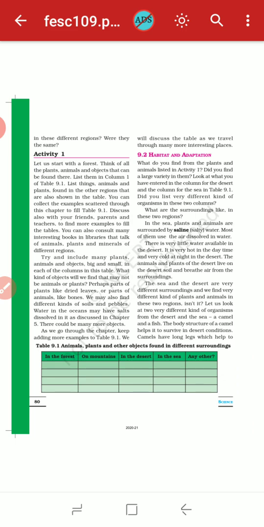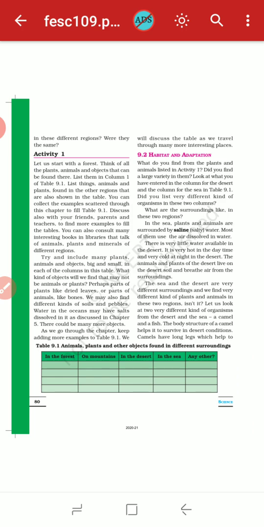But for the sea area, that means the oceanic habitat, you will write the name of dolphins or sharks, and the plants will be coral reefs or algae. As you can see, both the animals and both the plants are different from each other. So did you list a different kind of organism in these two columns? What are the surroundings like in these two regions? How could you differentiate between them?